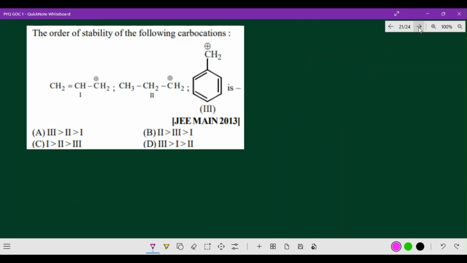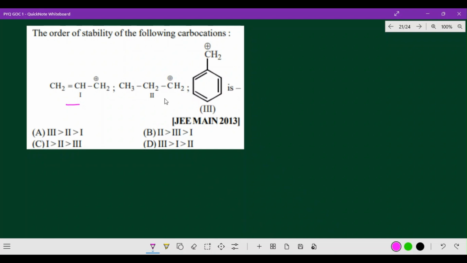The next question is very simple. Order of stability of the following carbocations. Here, options A, B, C they have given, that is 1, 2, 3. Among them, which has more stability? One is CH2=CH-CH2 carbocation, and the second one is a primary CH3CH2CH2 positive, that means a primary carbocation, and the other is a benzyl carbocation with resonance.